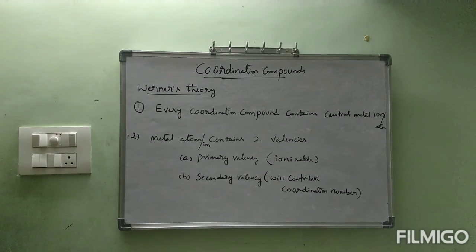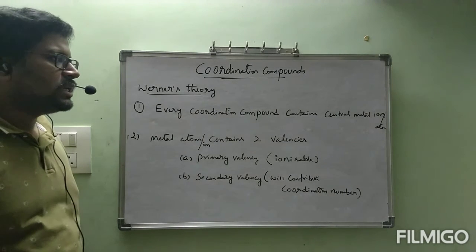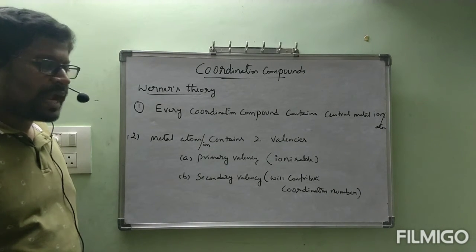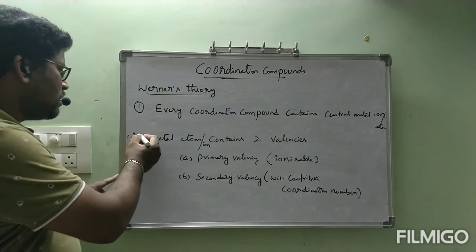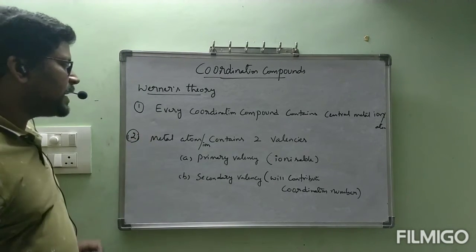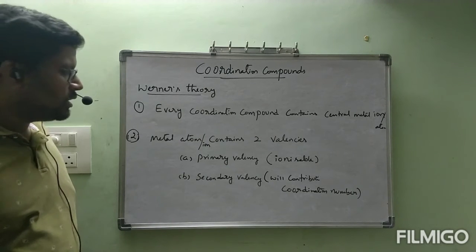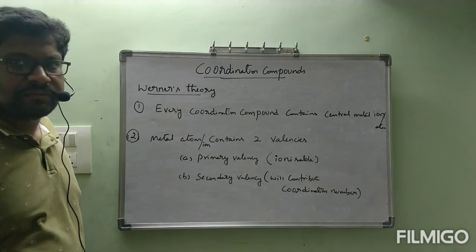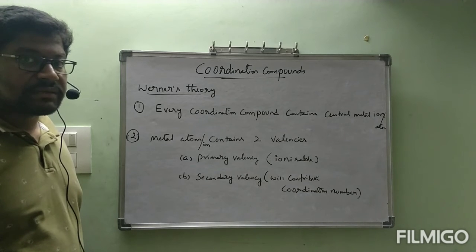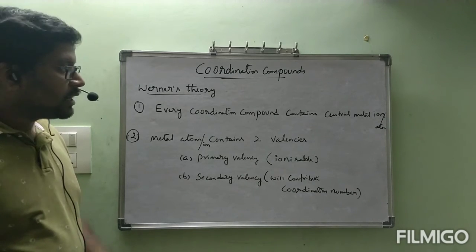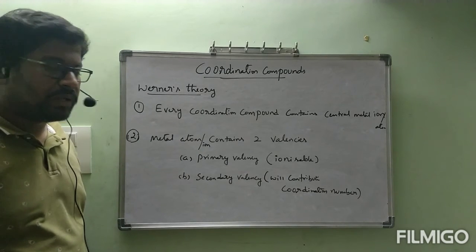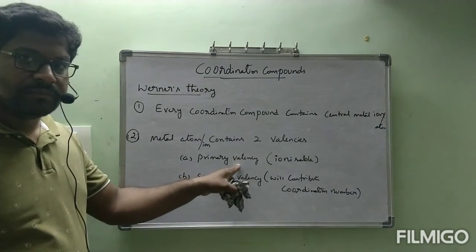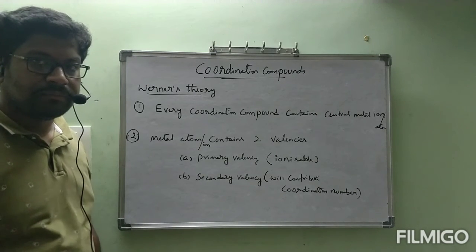Okay, see the points once again. Werner's theory, first point: every coordination compound contains a central metal ion or atom. Second: the central metal atom or ion contains two valencies, primary valency and secondary valency. Outside the square bracket we wrote in every compound, that is primary valency, which is ionizable in water.